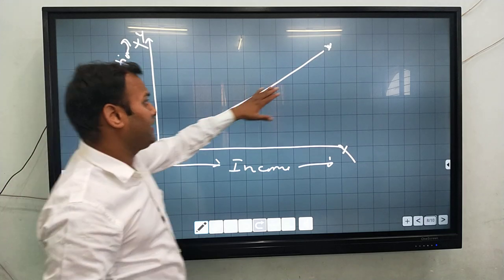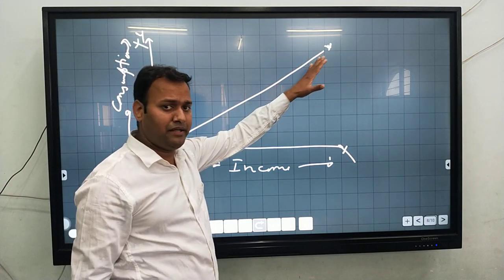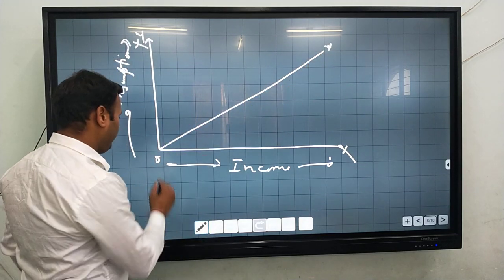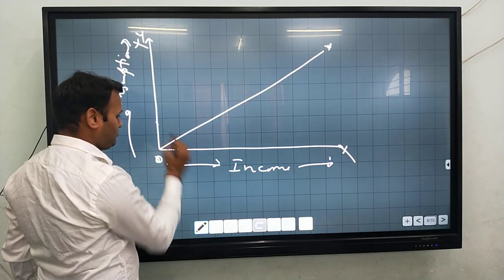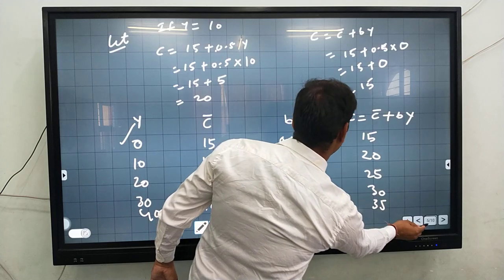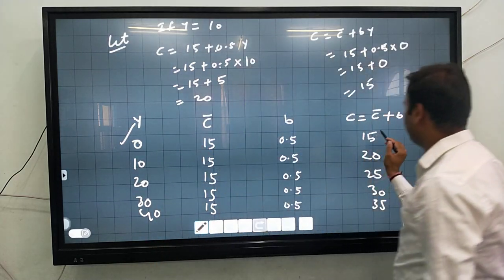So that is the income aggregate supply line. Now come to the consumption line. When the income is 0, the consumption starts from here.